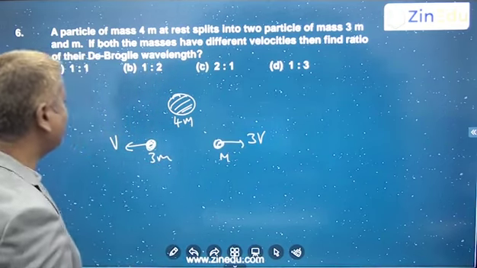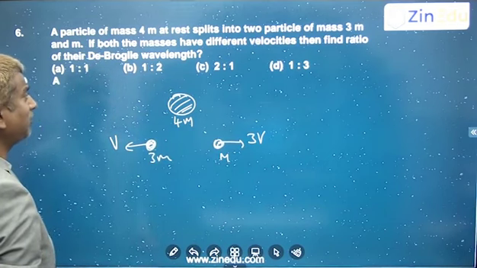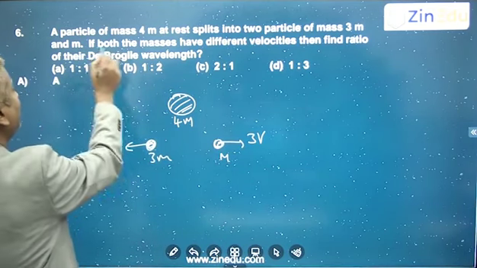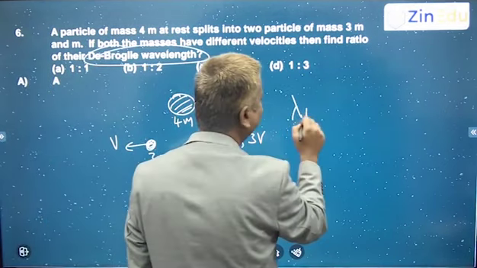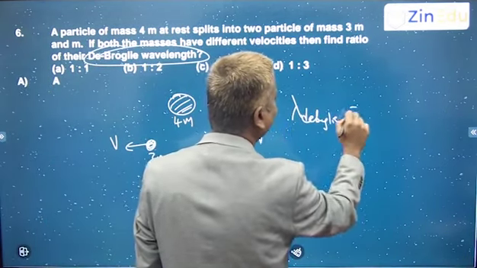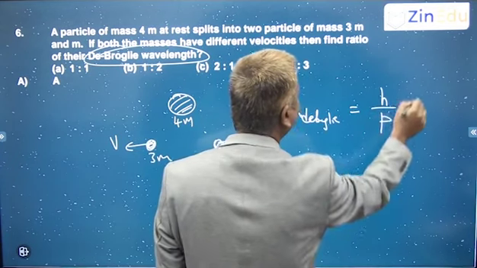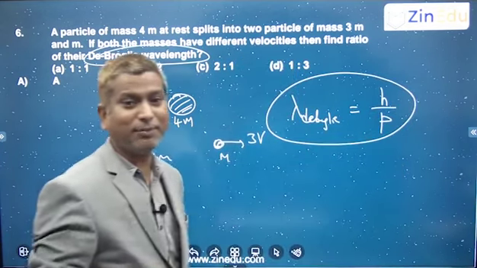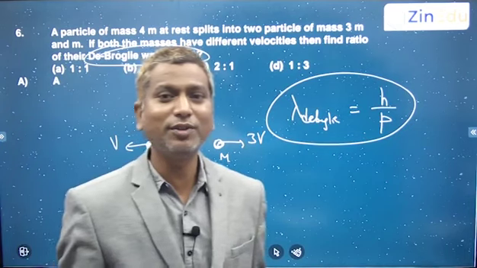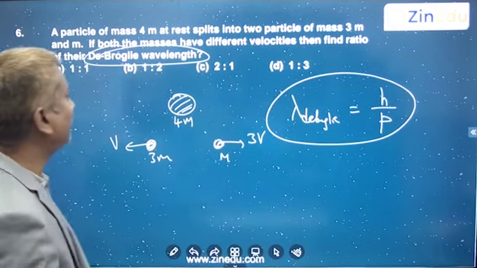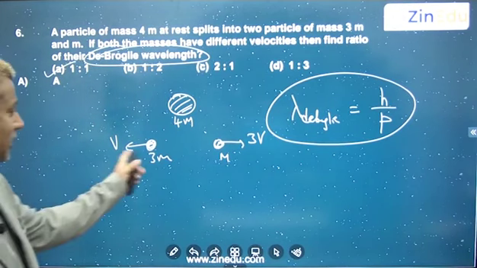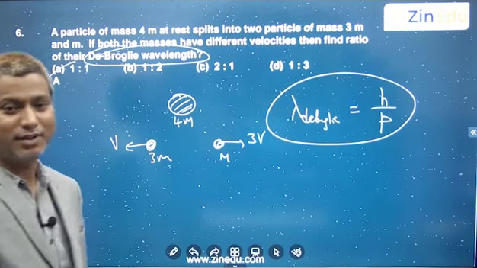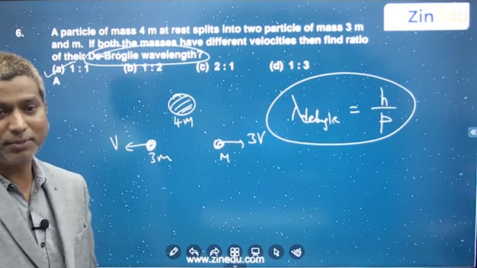And when the momenta are equal, definitely their de Broglie wavelengths are also equal, because the de Broglie wavelength is always equal to h by p, momentum. As long as the momentum of the particles is the same, the de Broglie wavelengths are the same. So both will have the same de Broglie wavelength. 1:1 is the answer. No need to calculate the velocities and all. Correct? I hope you are getting my point.